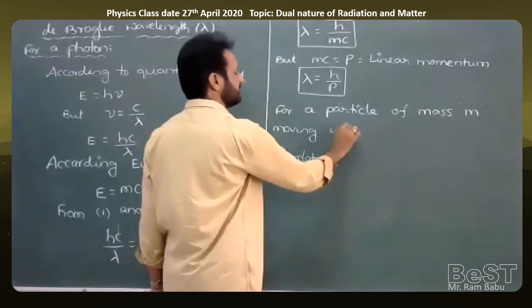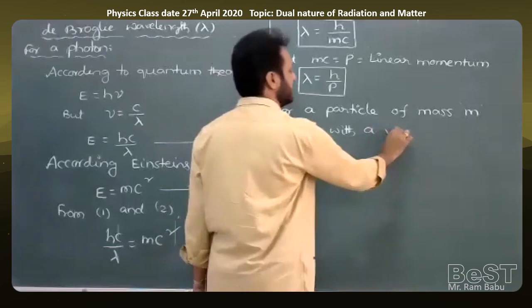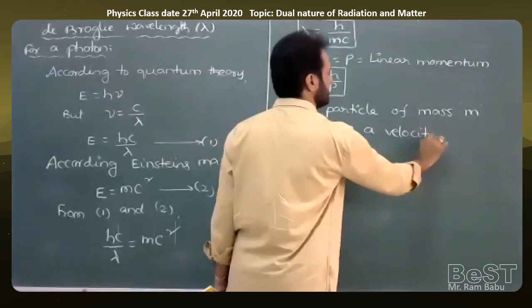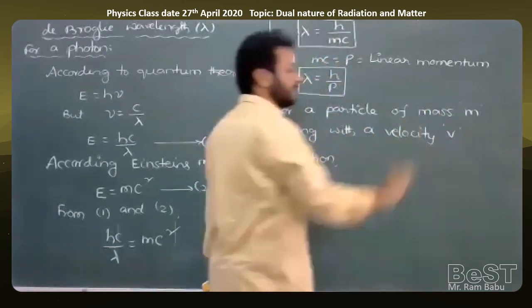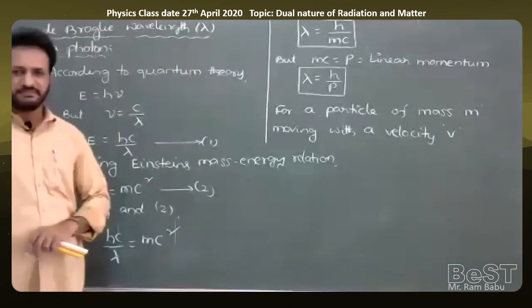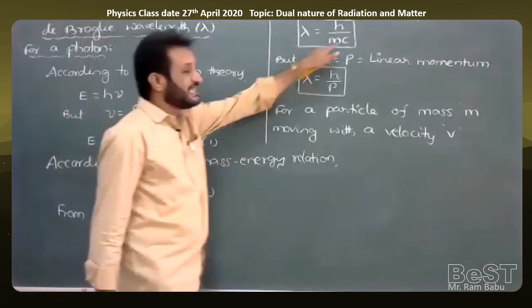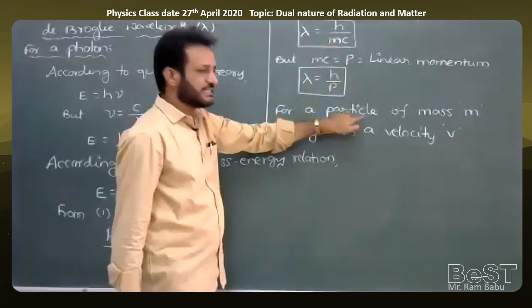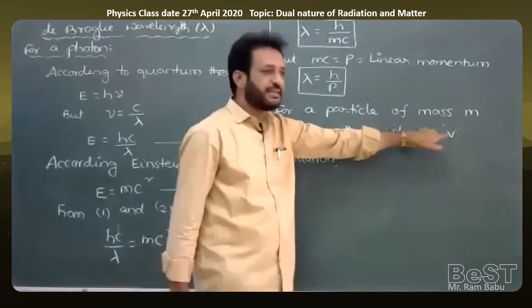Observe this carefully. In the above case, the photon has a mass m but moves with a velocity equal to c. But here a particle of mass m moves with a velocity equal to v, not c.